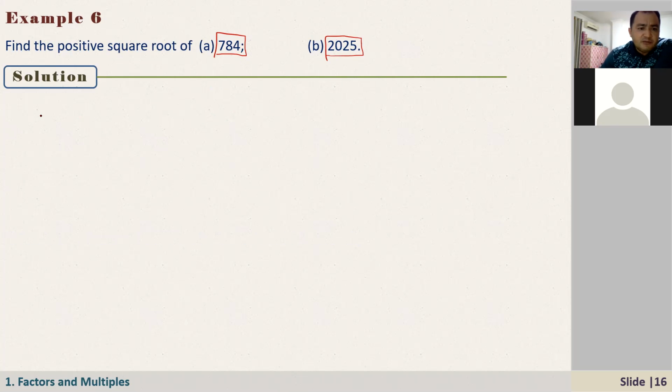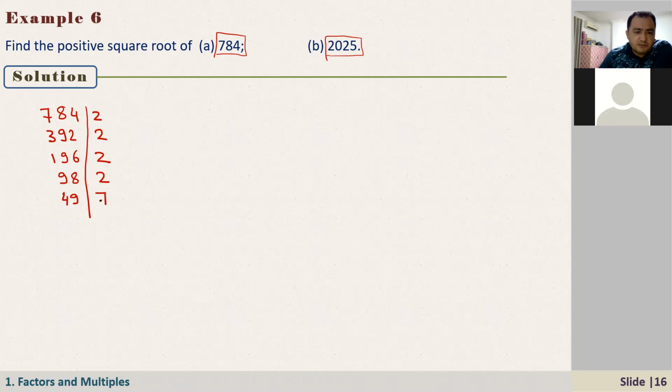To do this, we need to find the prime factorization of this number. 784, I can divide it by 2. If you divide by 2, it is 392. Still, we can divide by 2 because it's an even number. Divide by 2, it is 196. 196 divided by 2 is 98. Still divisible by 2, it is 49. 49 is divisible by 7. Divided by 7, here we have 7. And divide by 7, here we have 1.